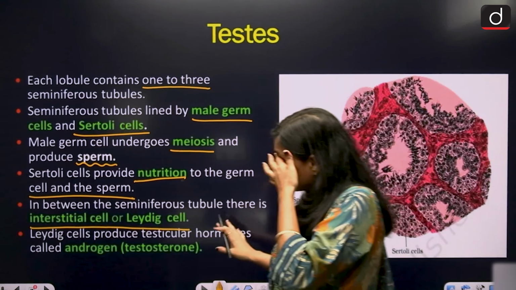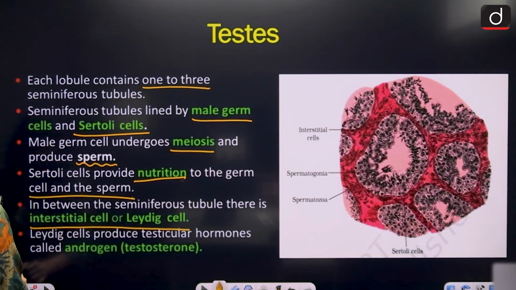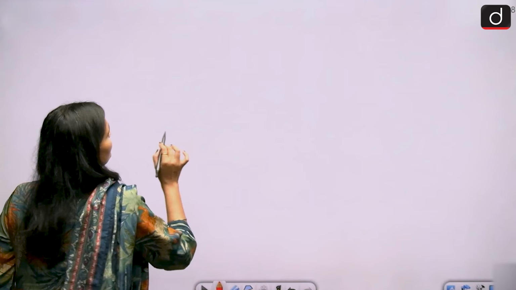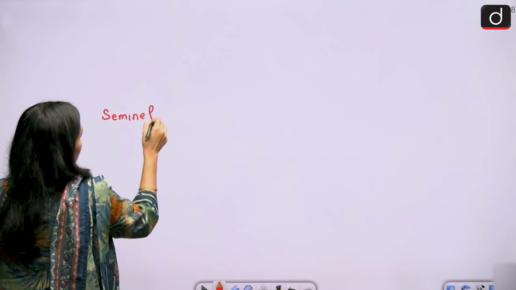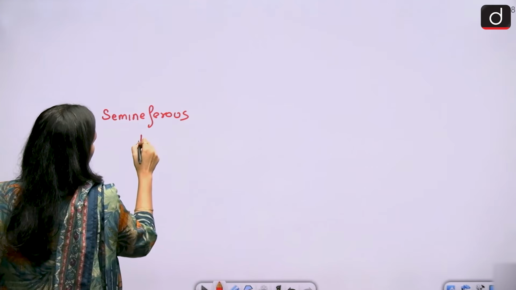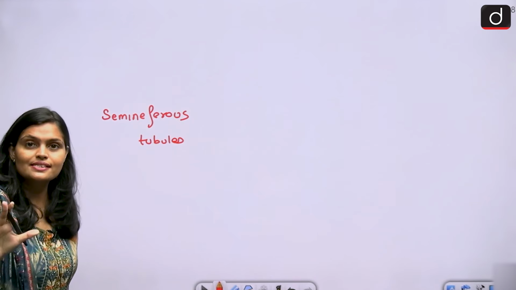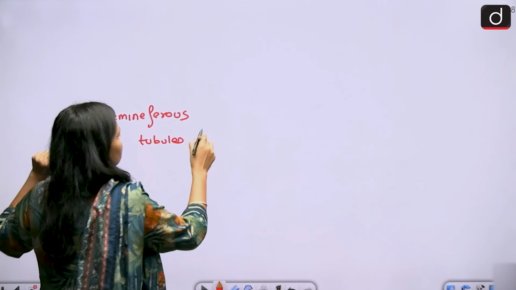So this is the function of all the three cells. Now here it is important, you have to note down this point. Seminiferous tubule consists of how many cells? 3 cells. Okay.